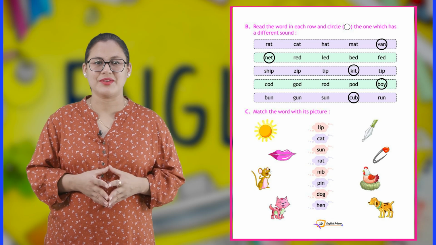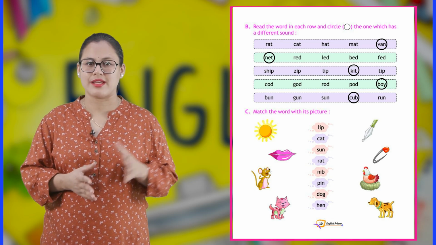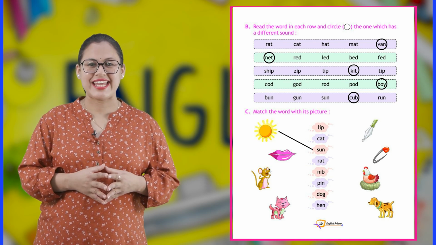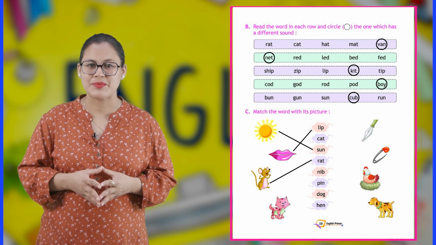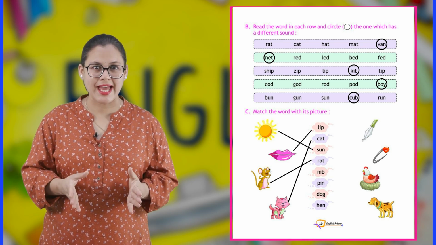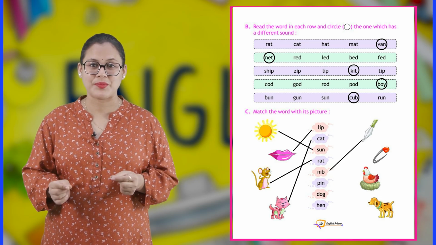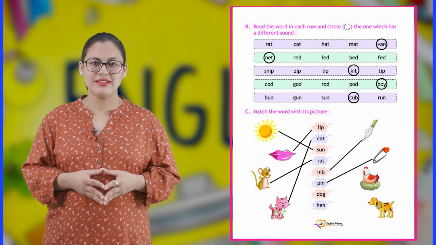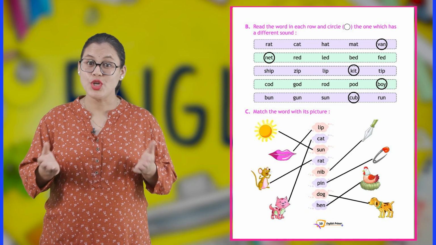So we will circle it. C. Match the word with its picture. So let's start with the left side. First picture, correct, very simple. Sun. Next, lip. So we will match it with lip. Next, rat. Next picture, cat. Now right side. Let's see the first picture, this is nib. Second one, pin. Next, third one, it's hen. And the last one is dog.